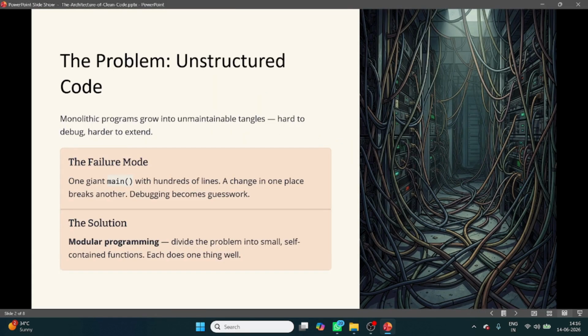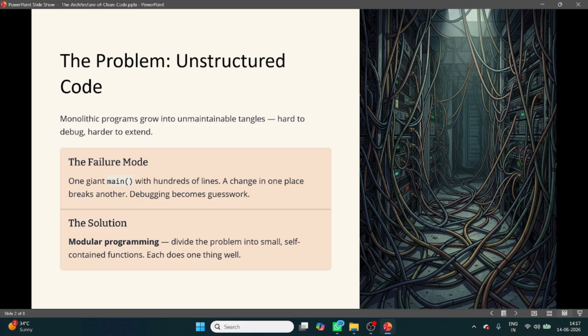See, the problem, unstructured code. Let's start with a real life example. Suppose your mother asks you to prepare dinner, right? Would you do everything in one step? No, you divide the work. First, you will cut vegetables. Then you will cook vegetables. Then make chapati. And at last, you will serve food. Each task has its own responsibility.